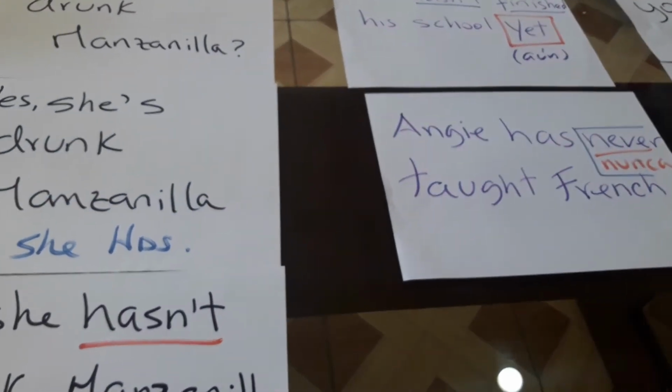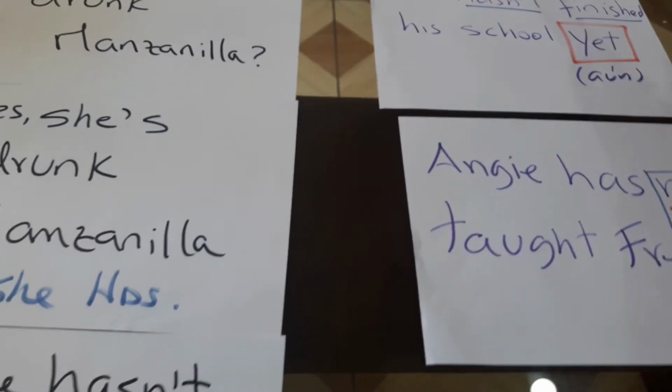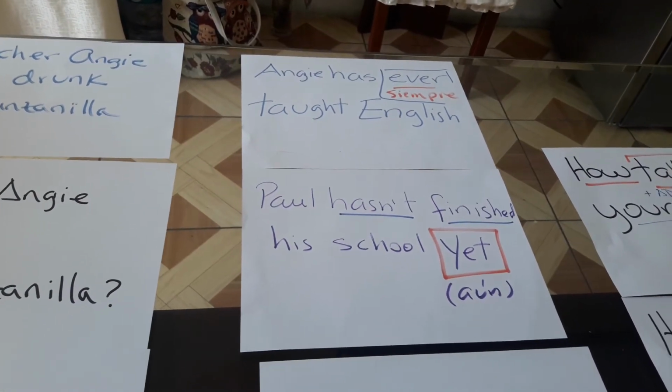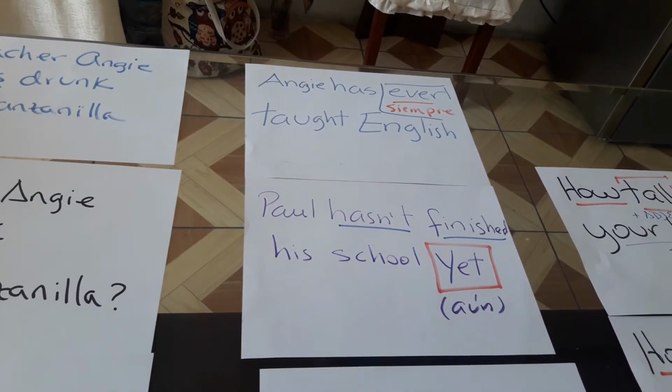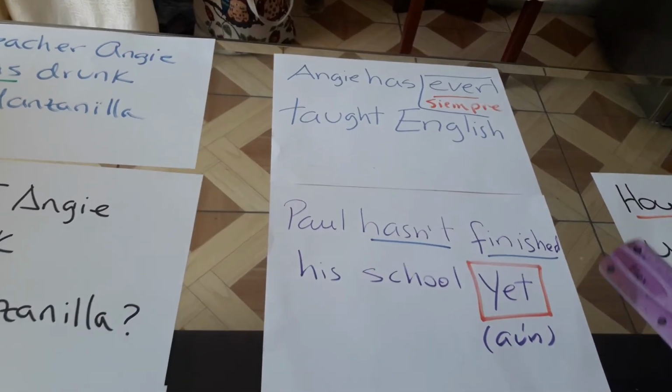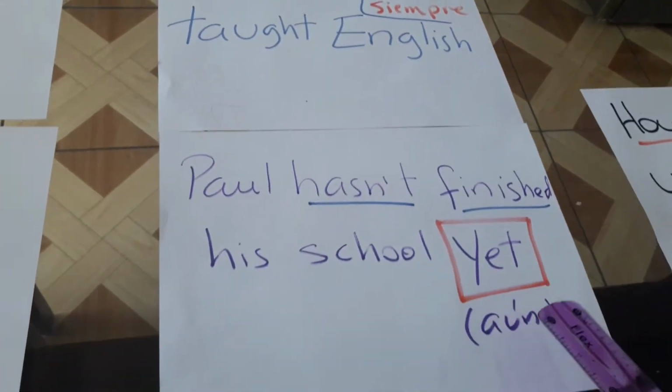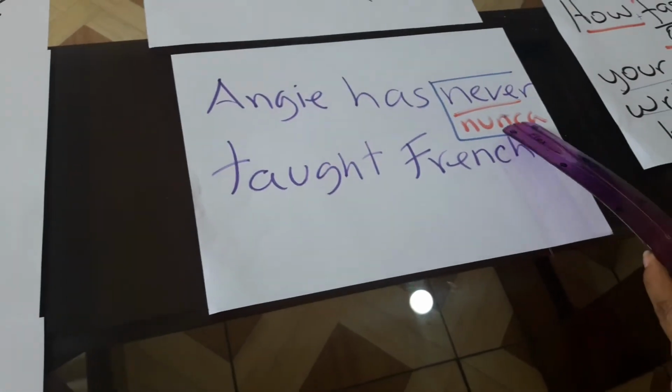Sorry. And in that part we have the adverbs of frequency. The adverb of frequency is to know about the degree of the action of the person. In that part we have ever with its translation, yet with its translation, and never with its translation.